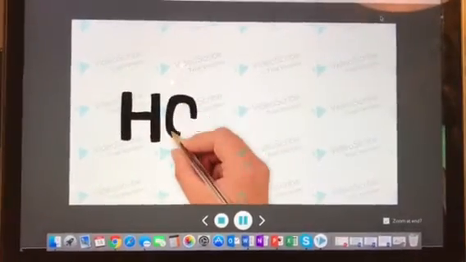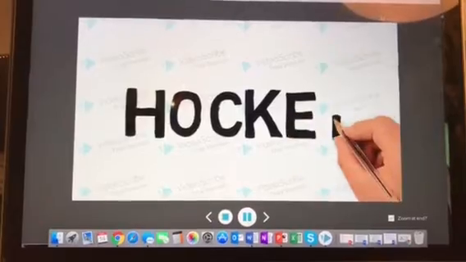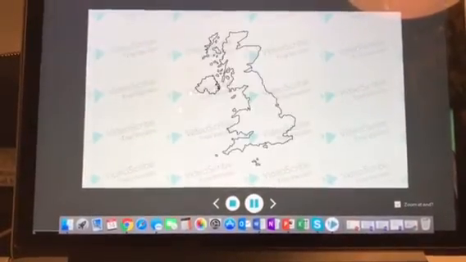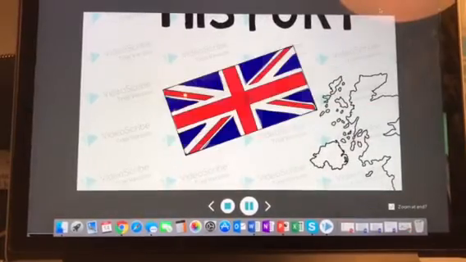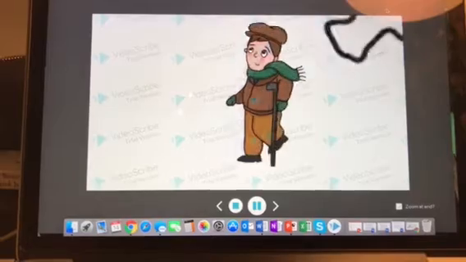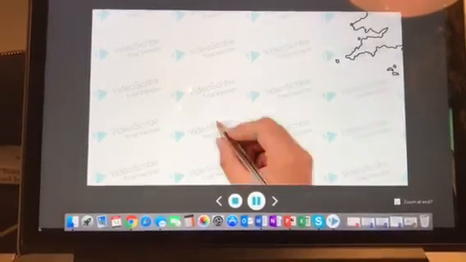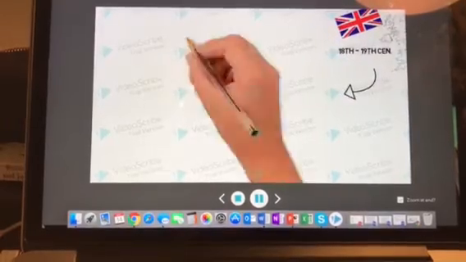My project is on one of the most popular sports of all time. That's right, hockey. The origins of hockey are traced back to Great Britain in and around the 18th to 19th century, in which it was a simple stick and ball game. It was later brought to North America, where the sport of ice hockey was later developed in Canada.